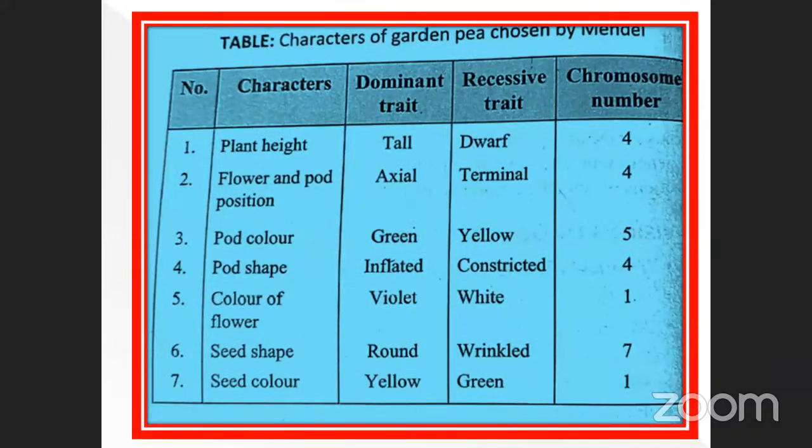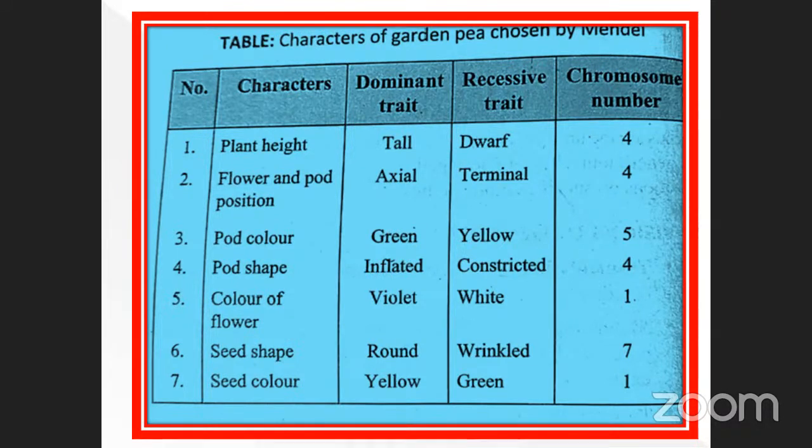Okay, see here, another tabulation has been given. The first character is plant height, tall and dwarf. It depends upon their chromosomal aspect. Sometimes they may ask the question: plant height, tall and dwarf, how many chromosome number is present in it? 4. Okay. Flower and pod position, axil and terminal. Flower, you know what terminal means? The tip of the flower. Axil means the position in between the stem and leaf. That axil position is also there. So this is also chromosome number 4.